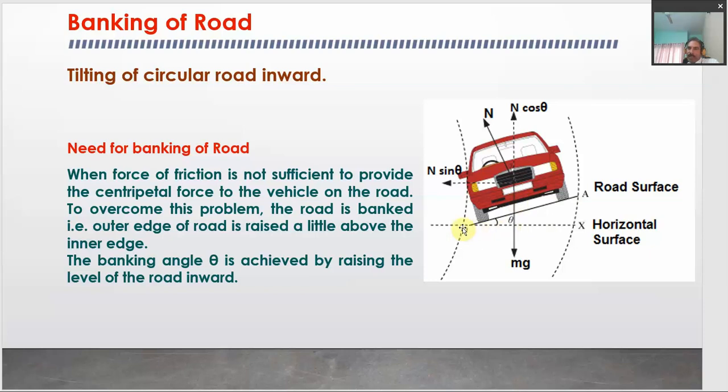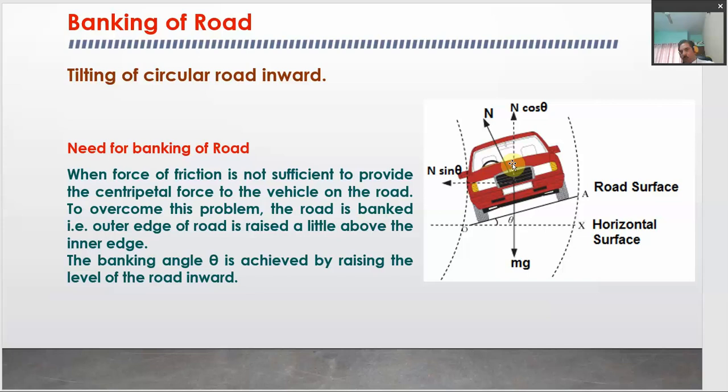So, banked means the road is tilted, right. So, how is it tilted? The outer edge of the road is raised a little above the inner edge, right. So, we keep the inner edge as it is, but we raise the outer edge slightly by some angle. This angle is called the banking angle, right.